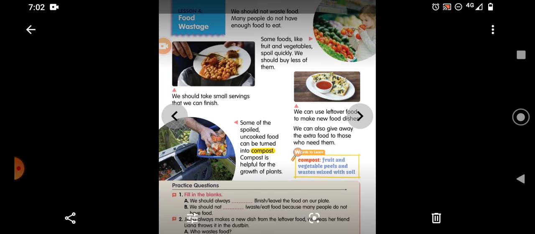We can use leftover food to make new food dishes. We can also give away the extra food to those who need them. These all we discussed: giving to the needy people, taking less and finishing, and then taking more when you want. And also making compost pits with the help of your parents, that can be done. And also buying less and cooking less, cooking only the enough quantity, buying the enough quantity, so that automatically we will not waste the food. So wasting food, because food is very valuable and we are not supposed to waste food, because many people do not get it.